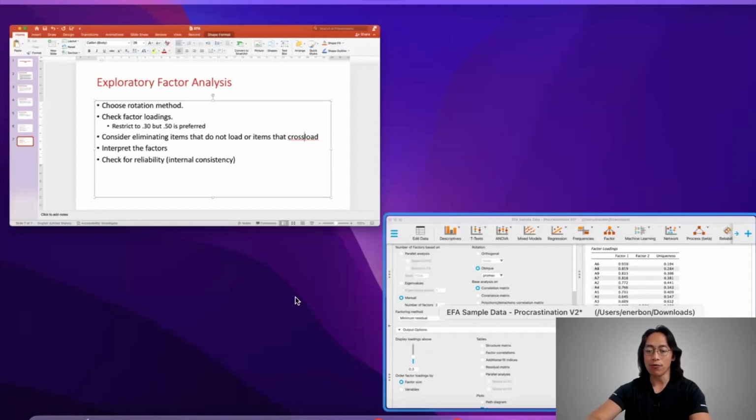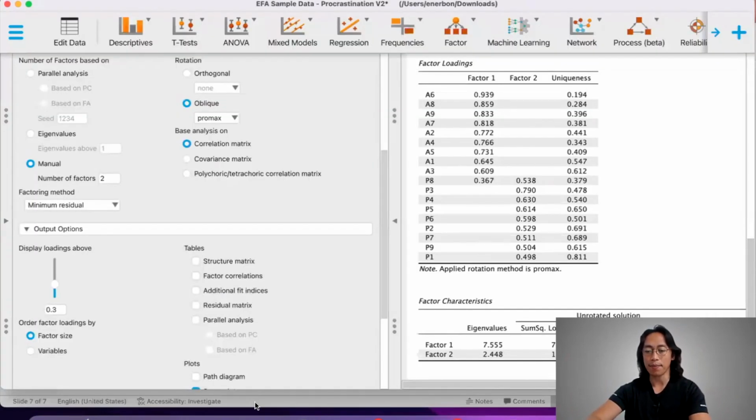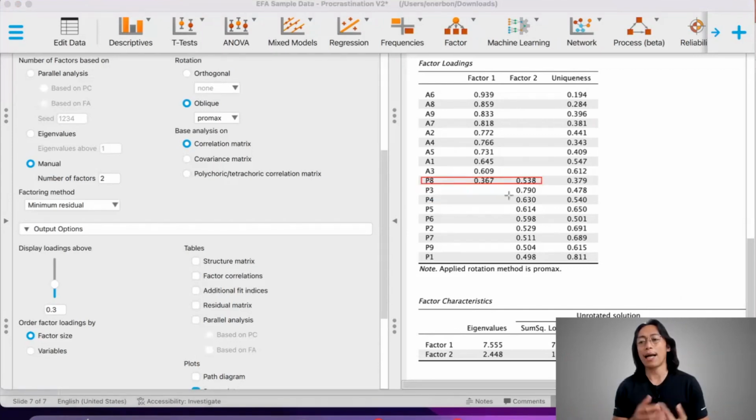This is an example of a cross-loading item, an item that loads on factor 1 but also loads on factor 2. I set it at 0.3 because I wanted to see the items which are potentially cross-loading. And this also gives me a better view about the items which are more strong candidates for removal.